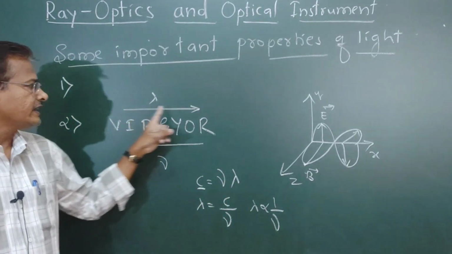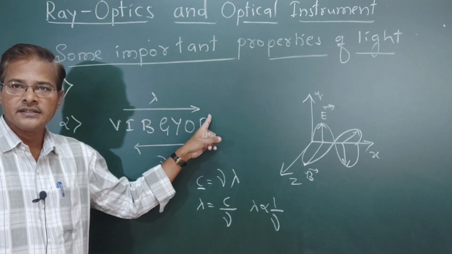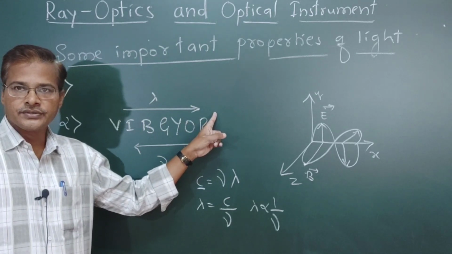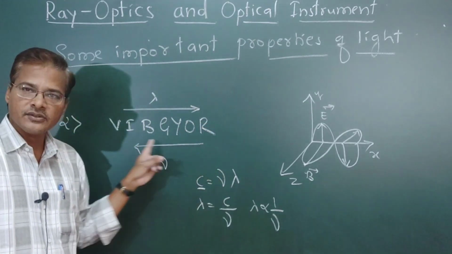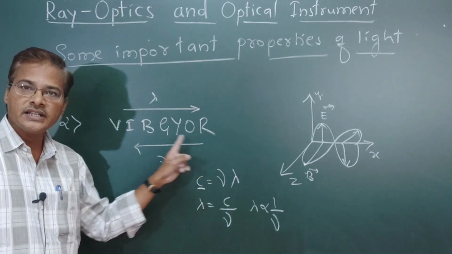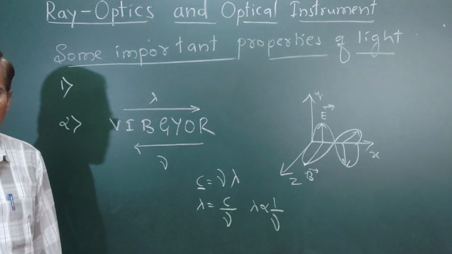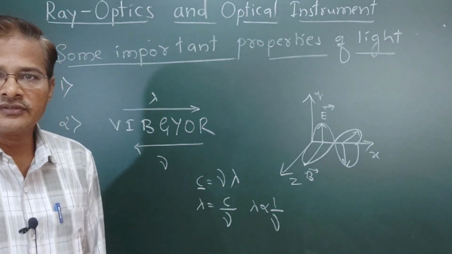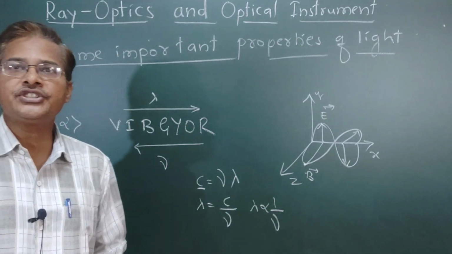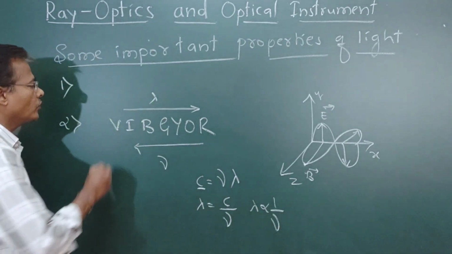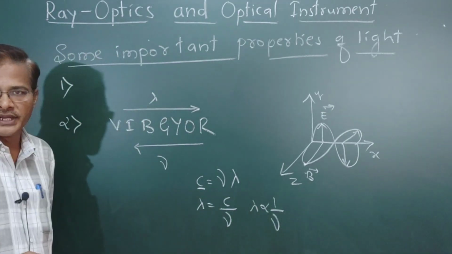So this is increasing wavelength, and in reverse order, increasing frequency, which means they are inversely proportional. Its range is about 400 nanometer to 760 nanometer.